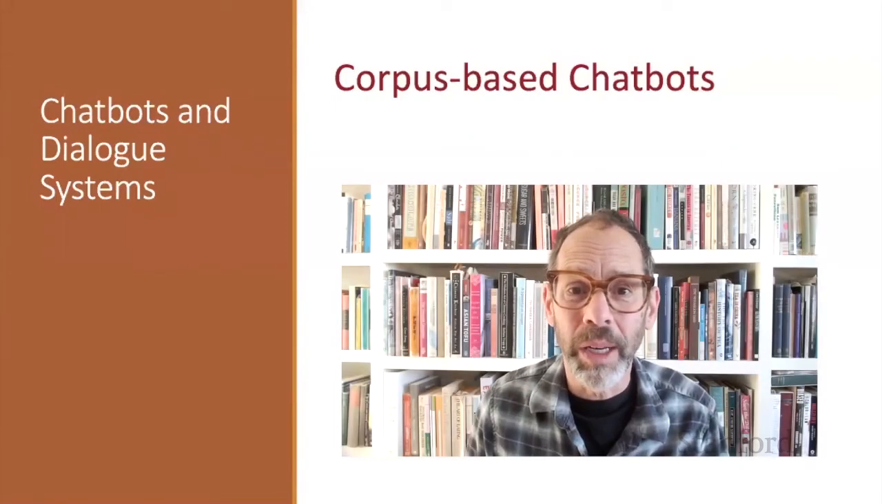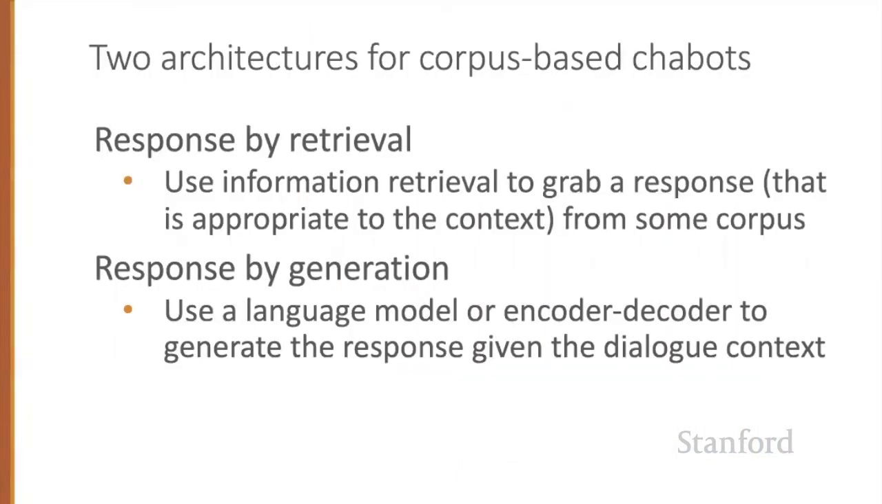An alternative to writing rules is to build chatbots that automatically mine collections of human conversations to decide what to say. Most corpus-based chatbots produce their responses to a user's turn in context, either by retrieval methods, using information retrieval to grab a response from some corpus, a response that's appropriate given the dialogue context, or by generation methods, using a language model or encoder-decoder to generate the response given the dialogue context.